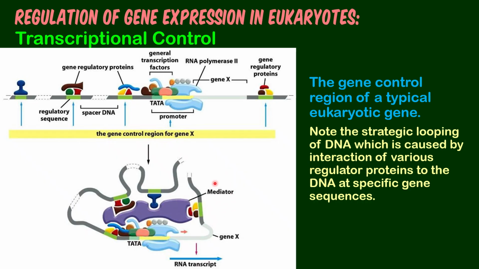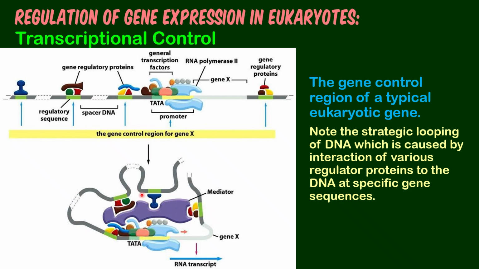Then what is shown here is the change in the shape of the DNA when it comes to allowing regulator proteins, even those located away from the actual gene that is being transcribed, to take part in the regulation.